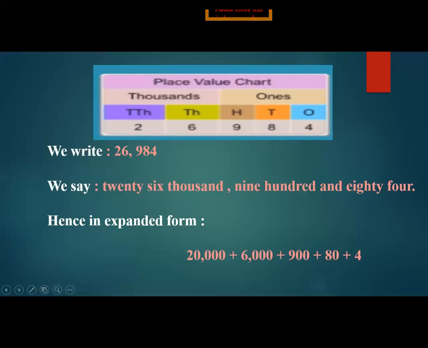And in expanded form, you know that a 5-digit number means 5 digits. So how many zeros do we need to put with this? 4 zeros. 20,000 plus 6,000 plus 900 plus 80 plus 4. This is the expanded form of 5-digit numbers. Is that clear, students?